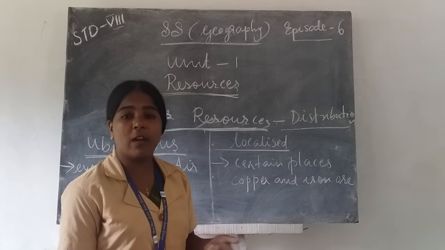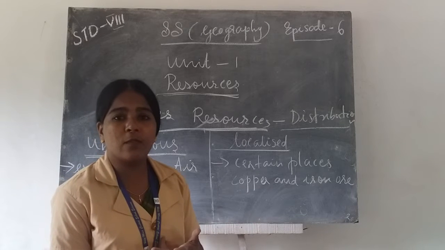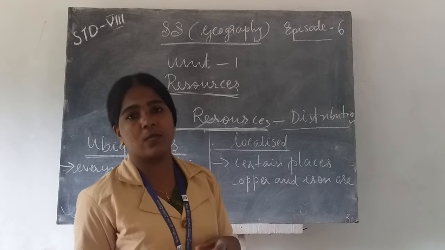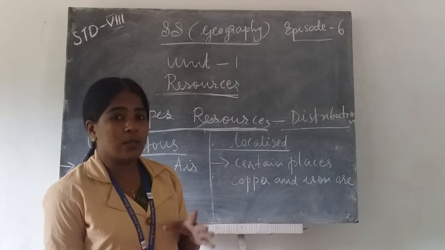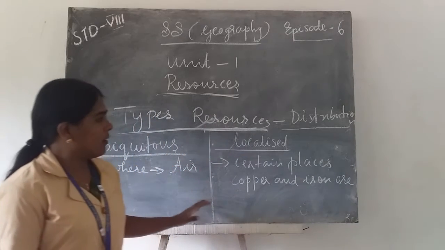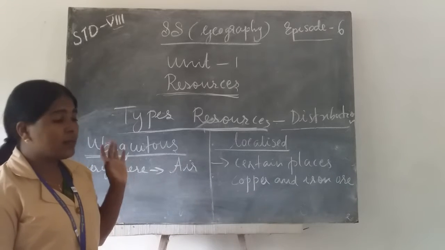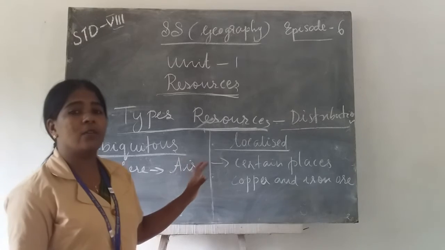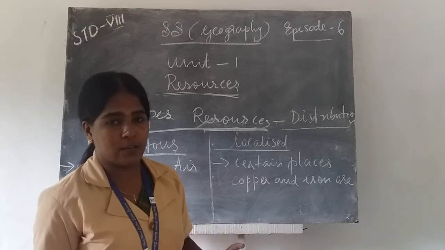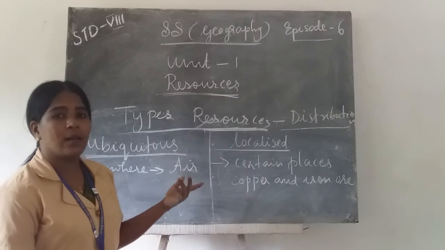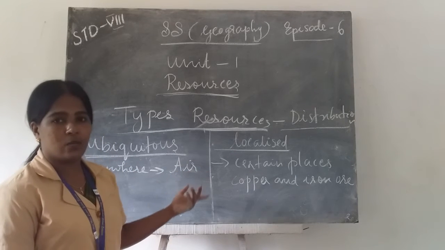Then on the basis of level of development, resources can be classified as actual and potential resources. Notice one thing: for every category of natural resources, you will write examples of each classification. I already told you the examples of each resource.